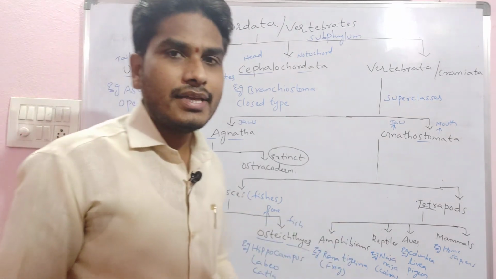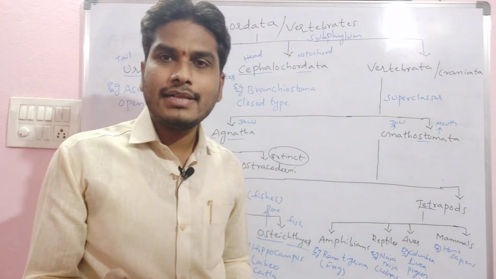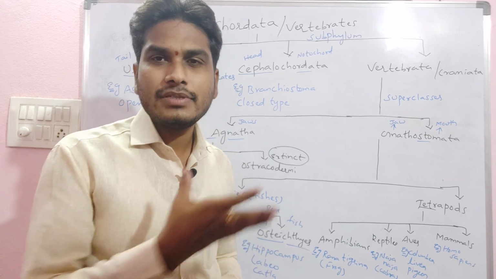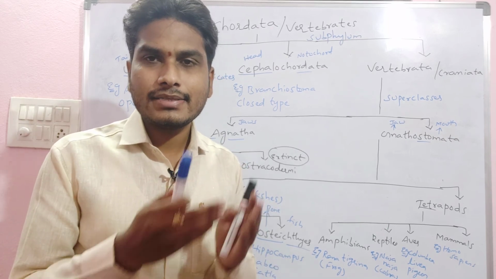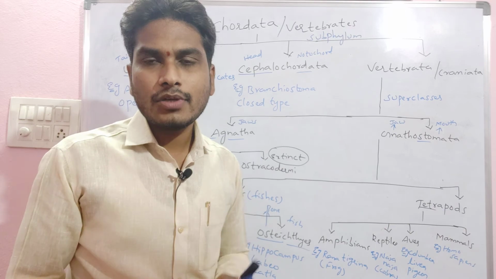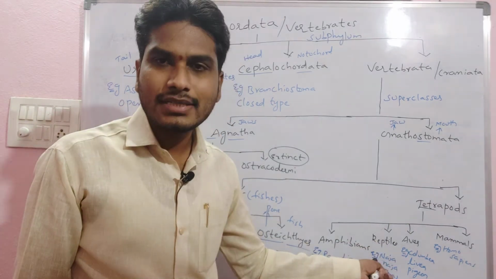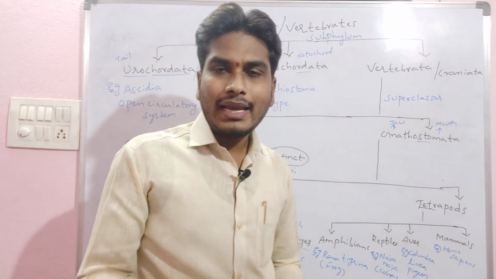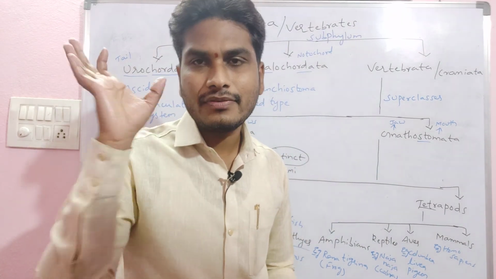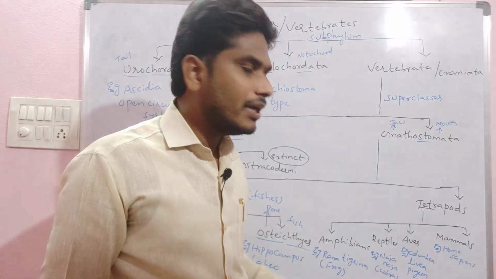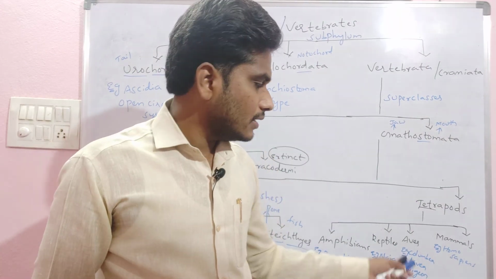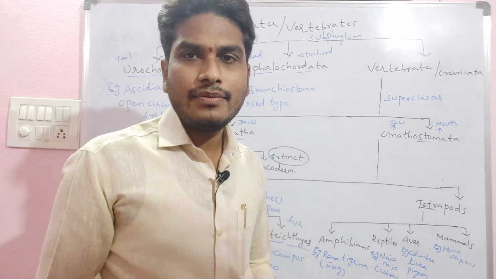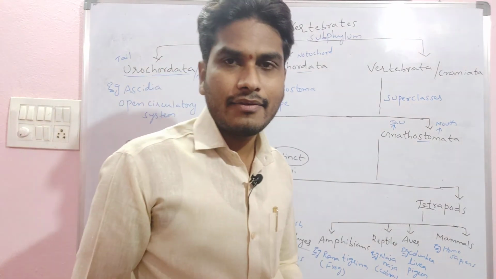Then reptiles: the class Reptilia mainly includes snakes, lizards and tortoises. Here we took the example of Naja, the cobra. And then class Aves always includes the birds. Here we took the example of Columba livia, the pigeon. Psittacula is the scientific name of another bird we can take, the parrot.